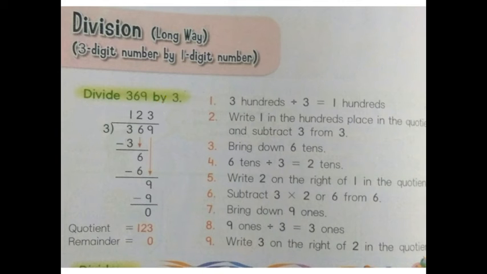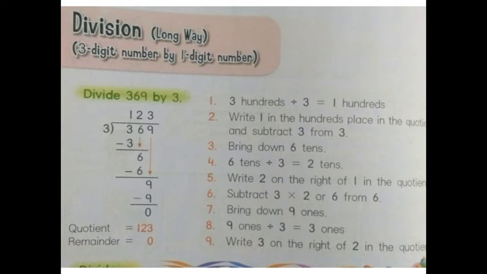So here 369 is the dividend and 3 is the divisor. Clear? Now as you know, the dividend we put inside this symbol and the divisor outside of it. Here the divisor is 3 and the dividend is 369.